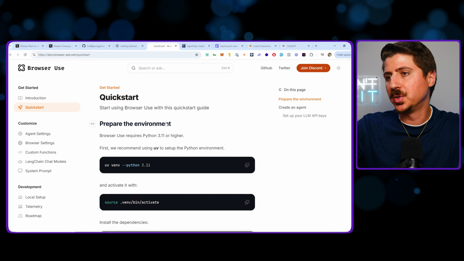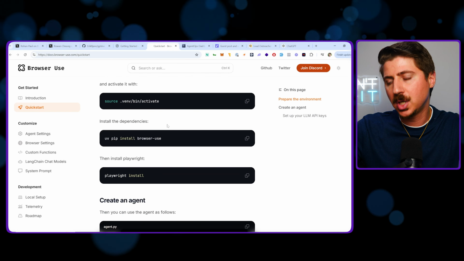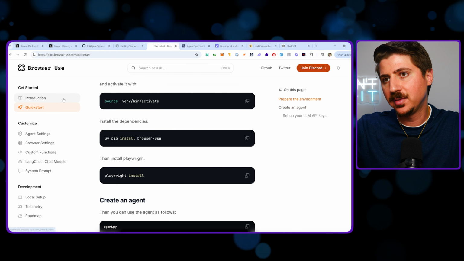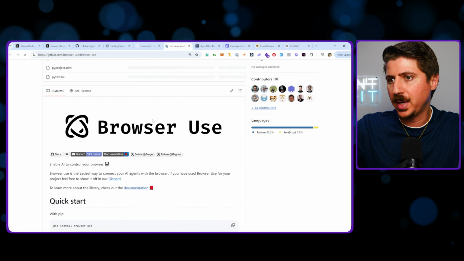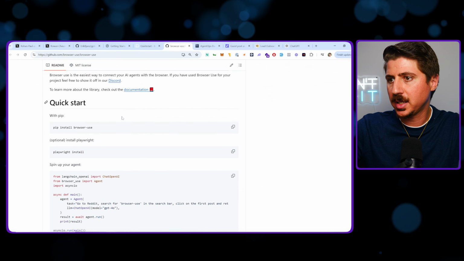But again, you will need to set this up locally. You will need to run some code. So although it's relatively simple, it's not super straightforward. I'll just show you a quick example of how this works here. So let's see, he has some examples.